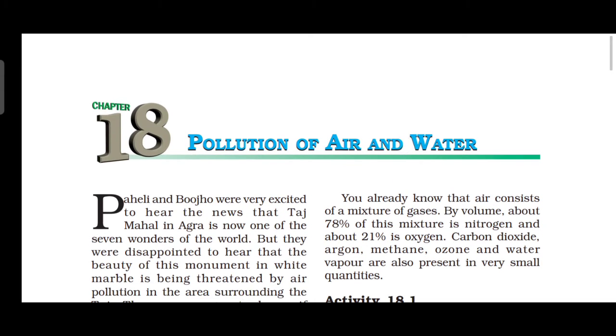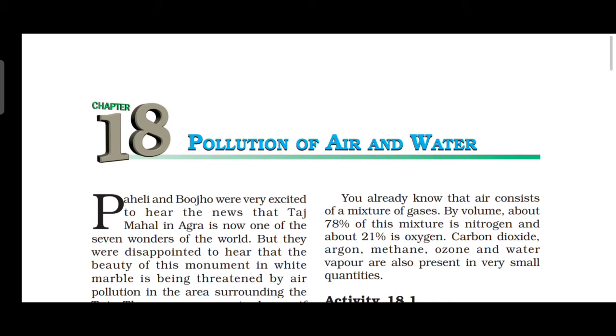For example, you all know about the Taj Mahal, right? It is situated in where? Agra. It is one of the 7 wonders in the world that you all know, right? The beauty of the monument in white marble is being threatened by what? Air pollution nowadays, okay? Because of air pollution only, the white marble color changes to yellowish color nowadays.